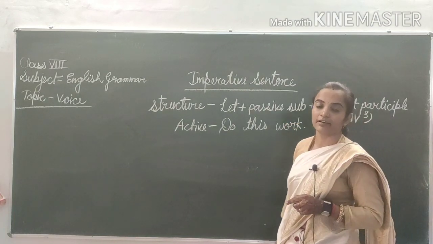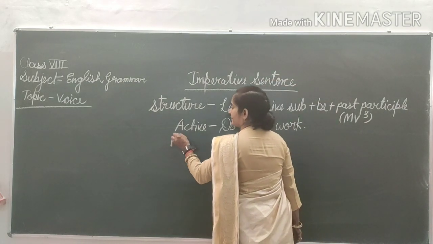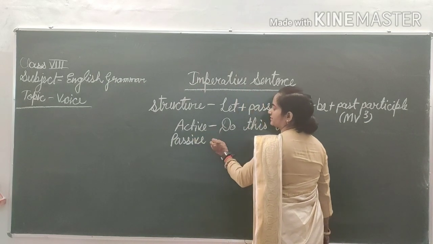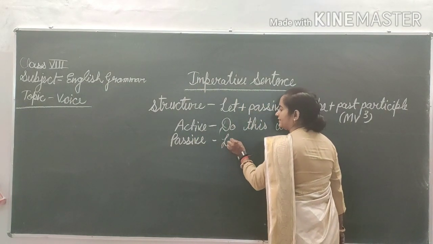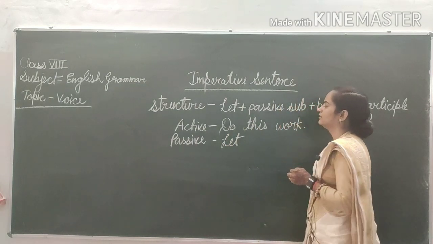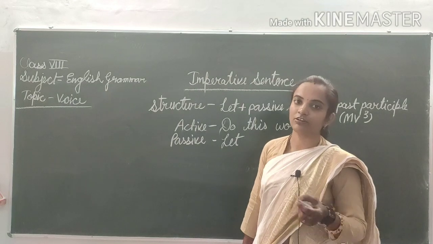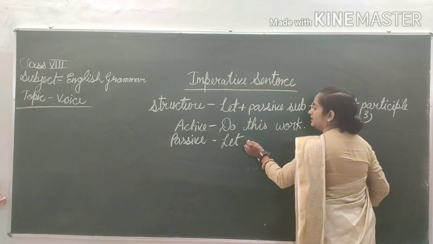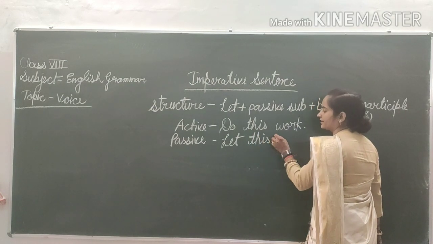Now we will change this sentence into passive voice according to this structure. Firstly, what will become? Let. And then after that the passive subject, which is actually the object of the sentence. Which one is the object? Work. Let, passive subject: let this work.